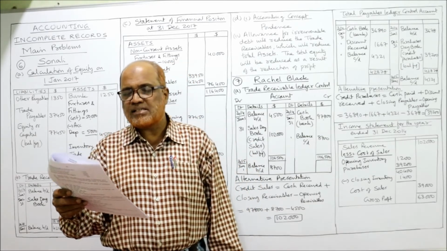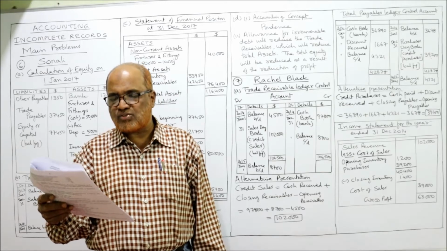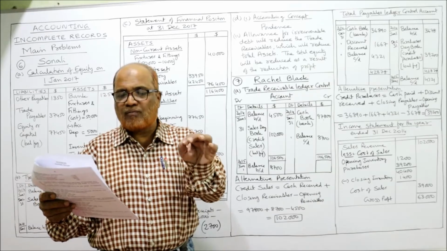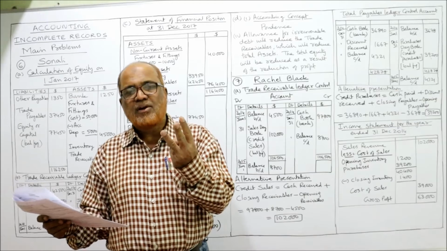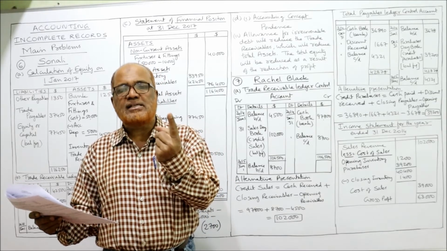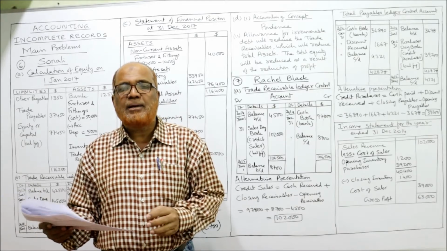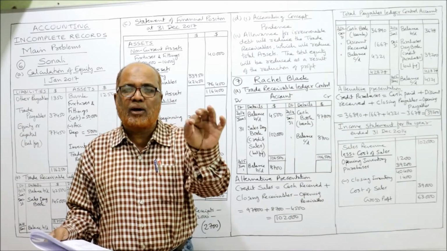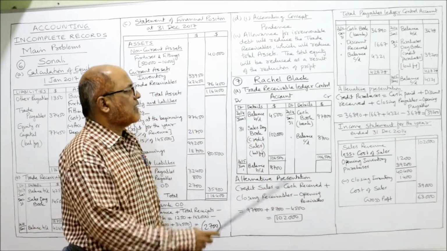All purchases and sales are on credit. Calculate the sales for the year, calculate the purchases for the year, and prepare the income statement for the year, only to find out the gross profit. So 3 questions are asked. First question, calculate the total sales. Second question, calculate the total purchases. And thirdly, prepare an income statement to find out only gross profit. That's it. Now, one by one we'll start.